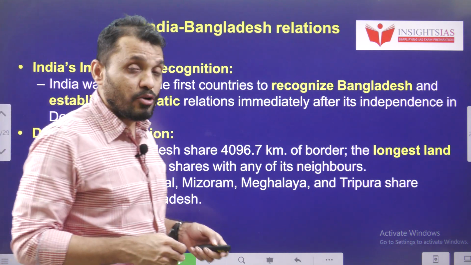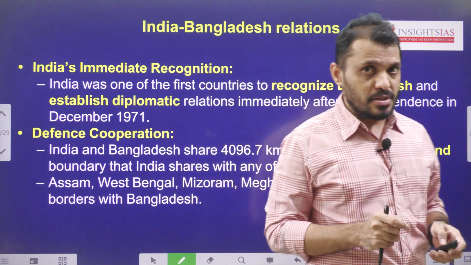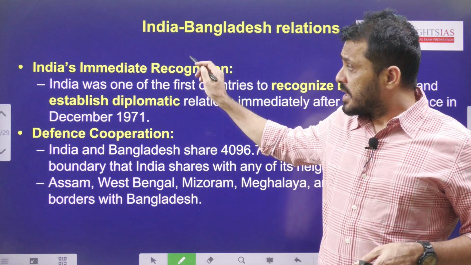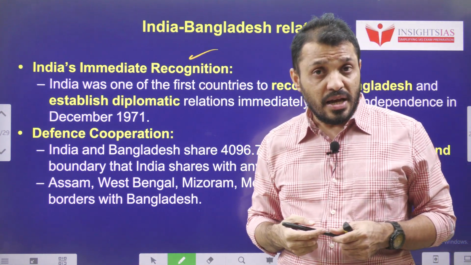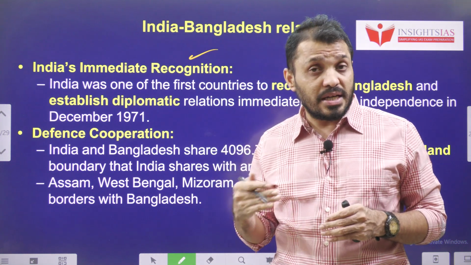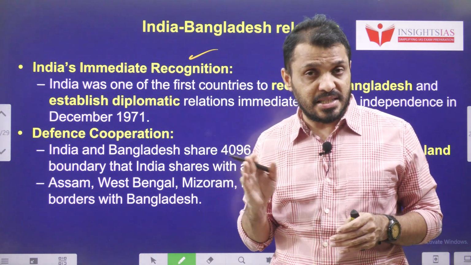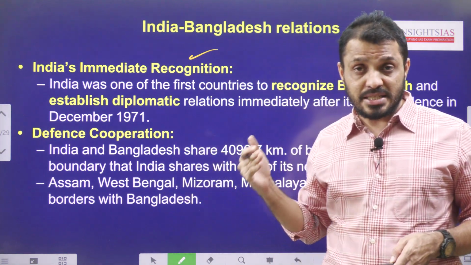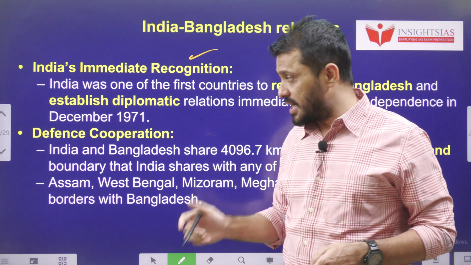Now let us go back to India-Bangladesh relations. How these relations are at this moment, we will try to understand. India's immediate recognition of Bangladesh as an independent nation was followed by other countries, which started recognizing Bangladesh as a separate country. Later, it eventually led to UNO recognition of Bangladesh.